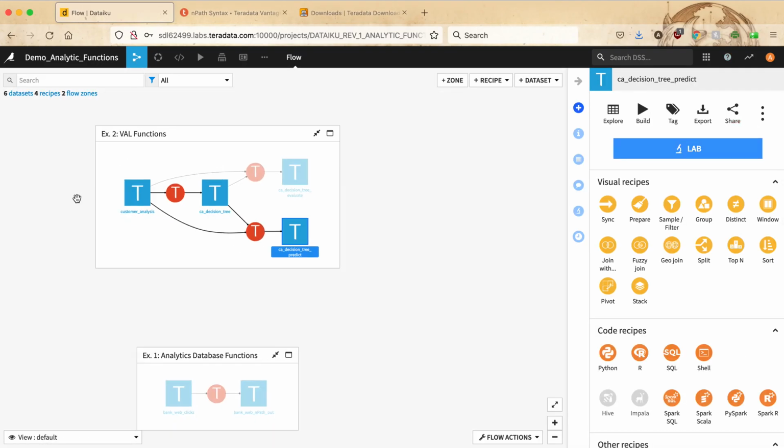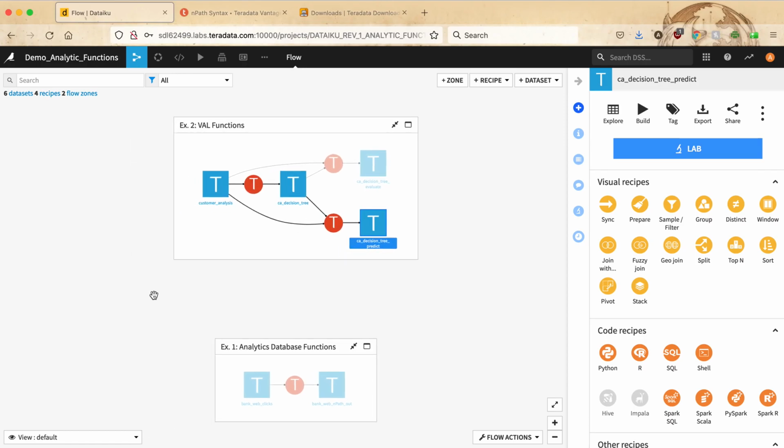And with this example, we conclude the illustration of the analytic functions recipe of the Teradata plugin.